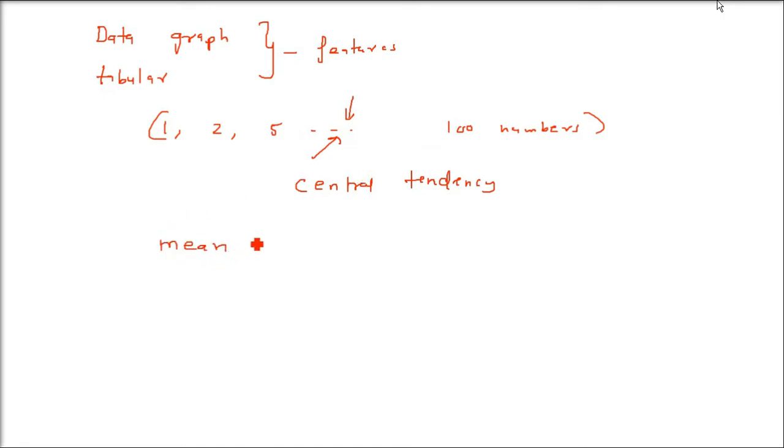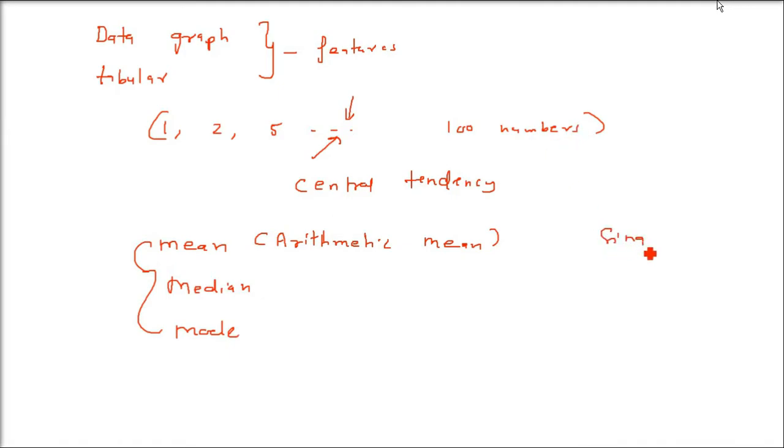For that, what did we do? We found the mean. We also call it arithmetic mean; arithmetic mean and mean are the same. Or we can find the median, or we can go for the mode. These are all measures of central tendency. They give us a single figure which represents all the observations, around which the observations are concentrated.